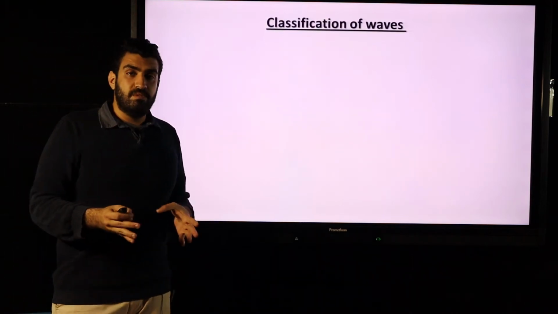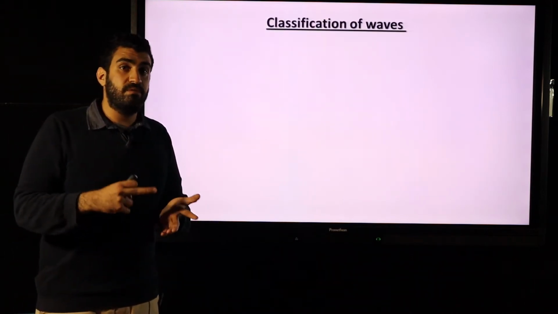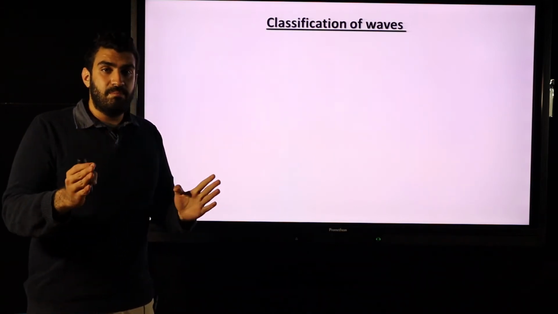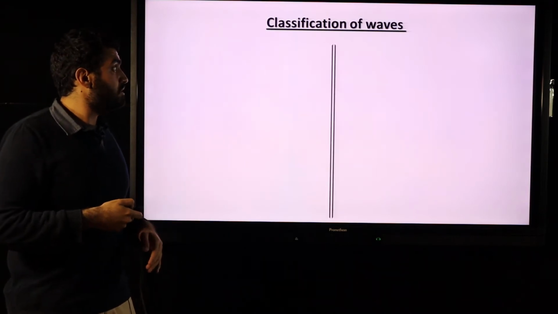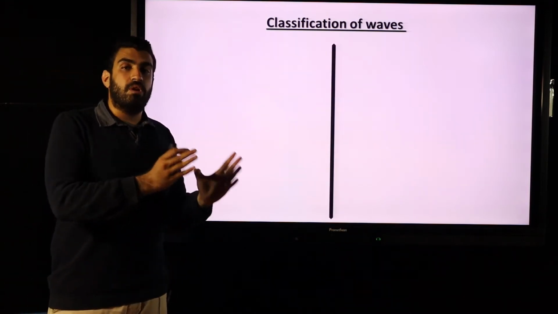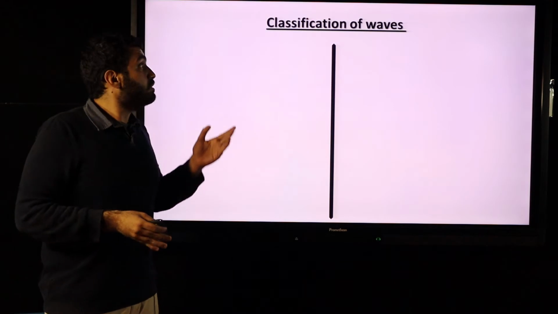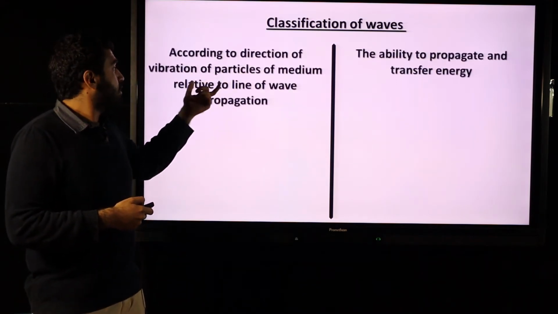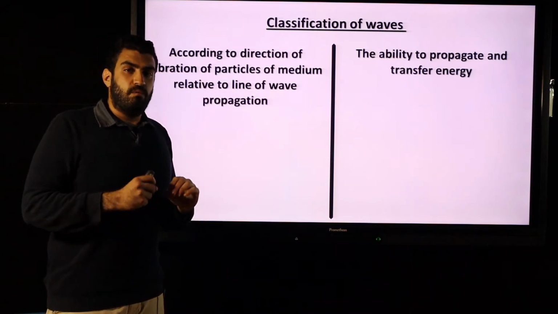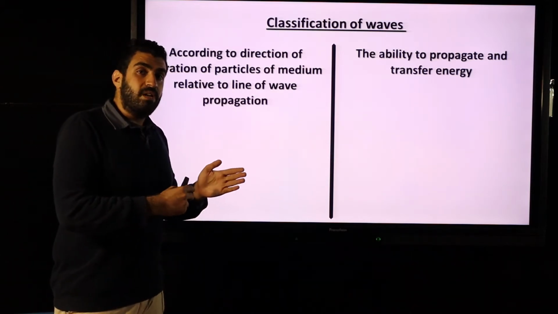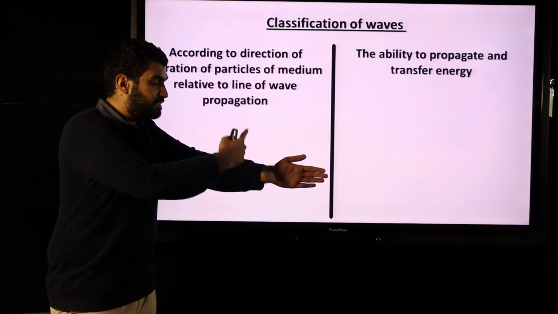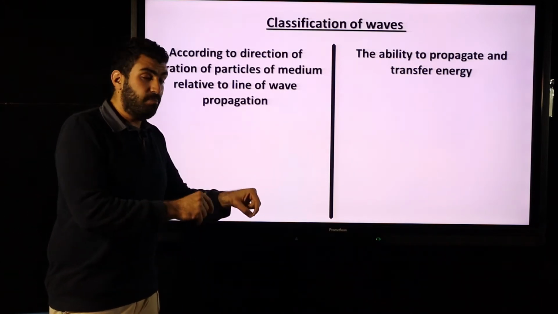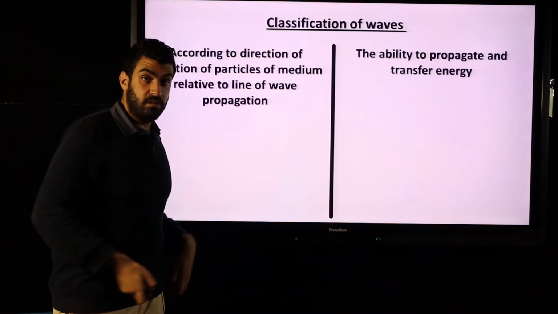To classify the waves, like light waves, sound waves, water waves, microwaves, radio waves, and to divide them into types, we have to know according to what? According to what are we going to classify the waves? Number one, according to the direction of vibration of the particles. For example, some waves will cause vibration like this, up and down. Other waves will cause vibration for the same particles like this, side by side.